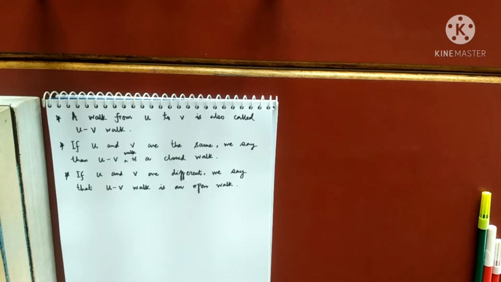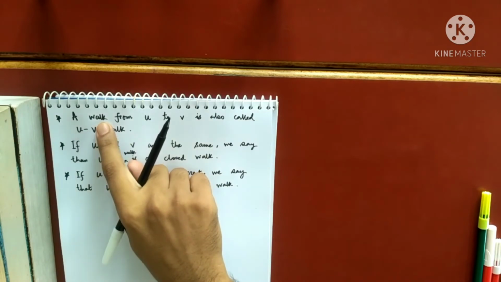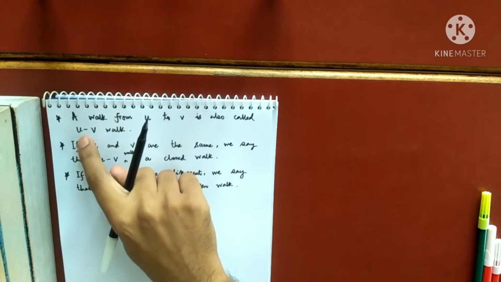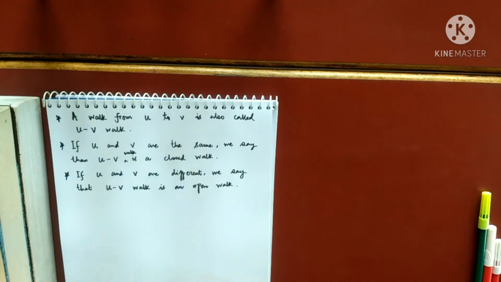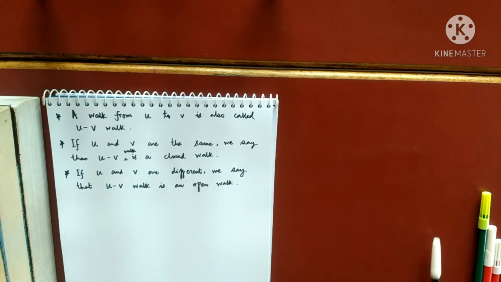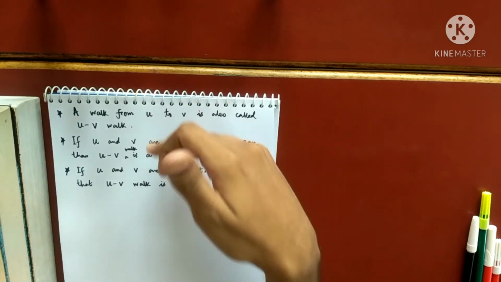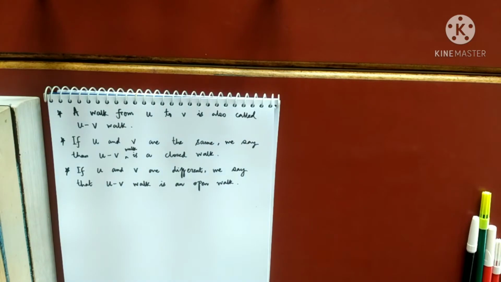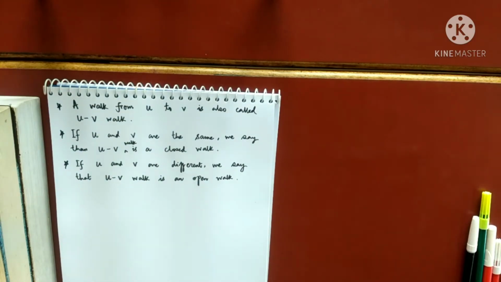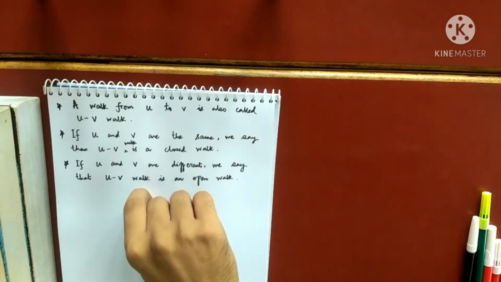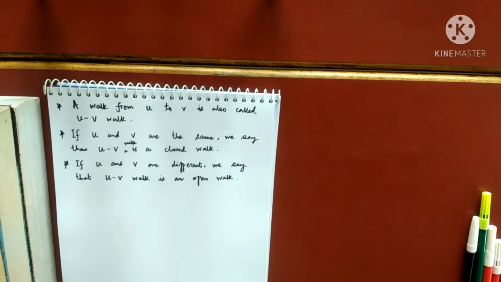Okay. So similarly, we define the directed walk. A directed walk from U to V is also called a directed UV walk. Just the word directed will come, but I will not write those definitions. Whenever there is a directed graph, they are defined accordingly. So I hope you are clear with closed walk and open walk. Whenever the starting vertex and the ending vertex are the same, that is a closed walk. Whenever they are different, that is an open walk.